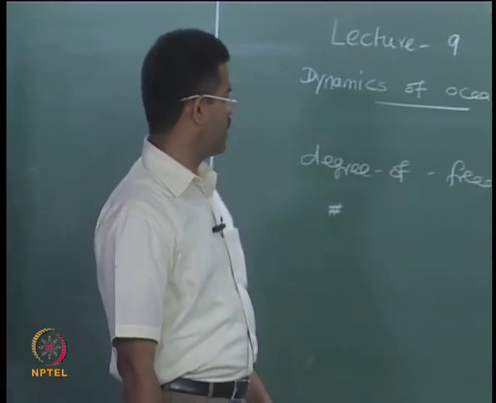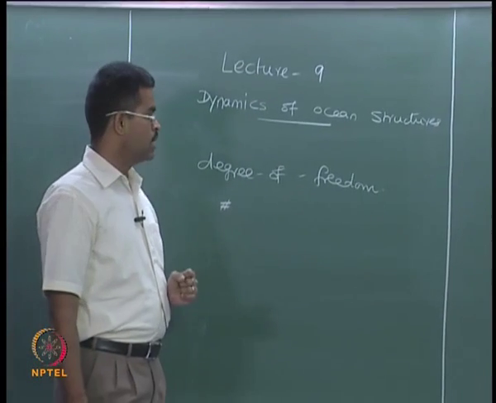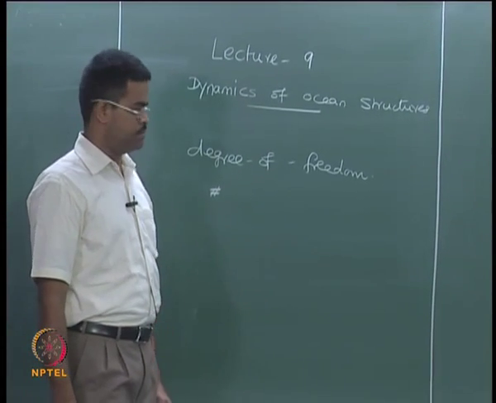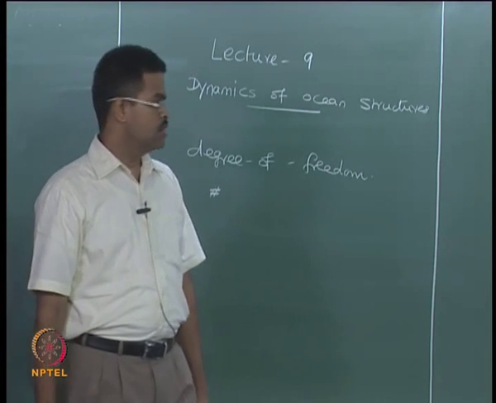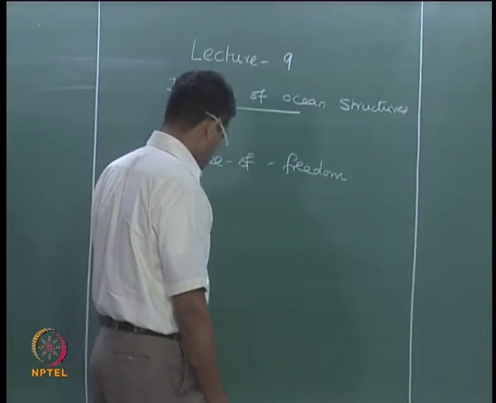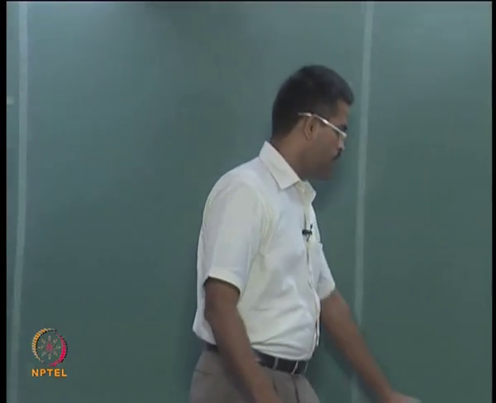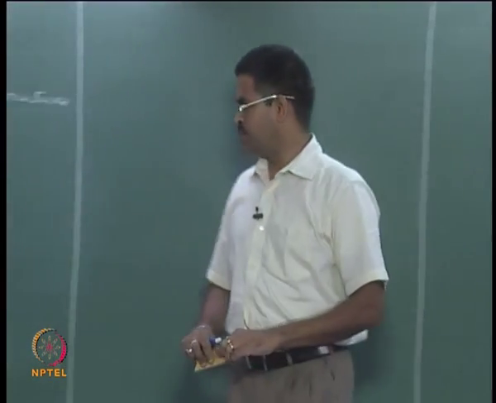Since we said degree of freedom is associated with inertia and inertia is coupled with mass, therefore we said how to discretize mass. So, we said that mass can be either continuous or it can be lumped.